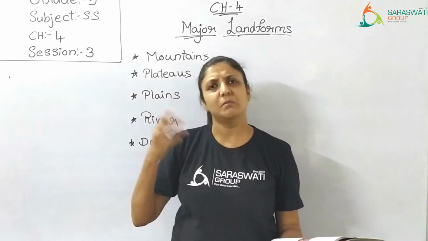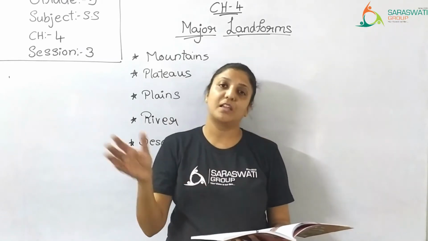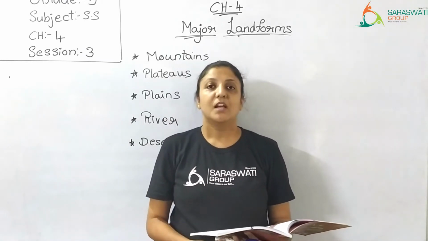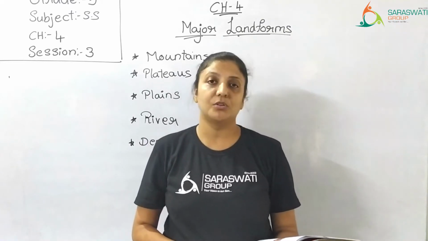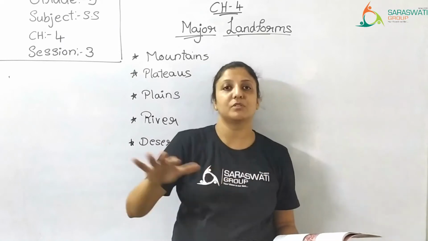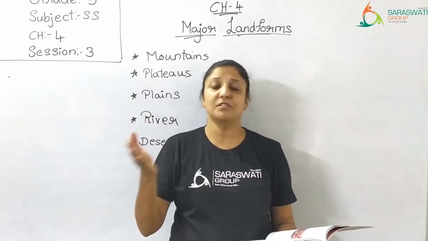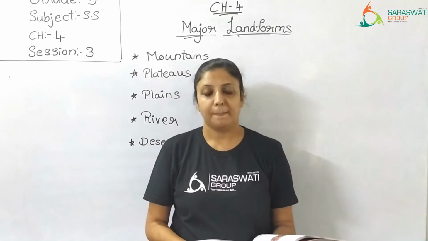It also joins some lake, pond, etc. So this water keeps flowing continuously. Have you observed any ocean or sea? The water does not flow. You can see the waves, but the water does not flow, right? But in rivers, the water keeps flowing.